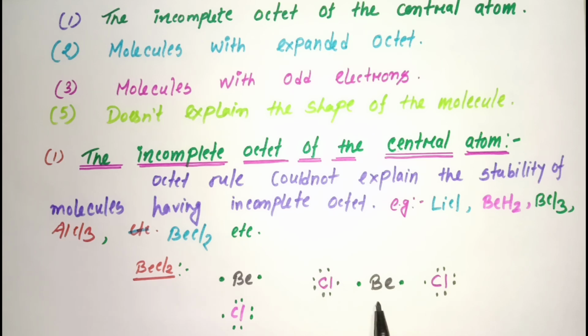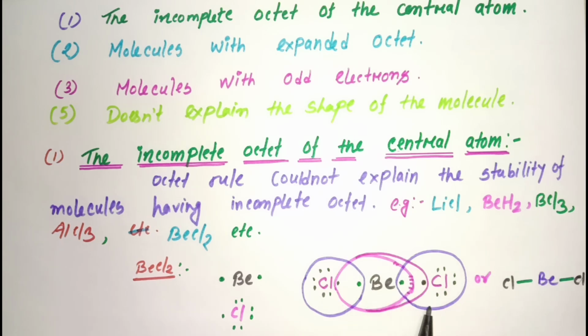During the formation of beryllium chloride, beryllium is the central atom here and these chlorines are the 2 surrounding atoms. After combining these atoms, they will form a molecule like this.